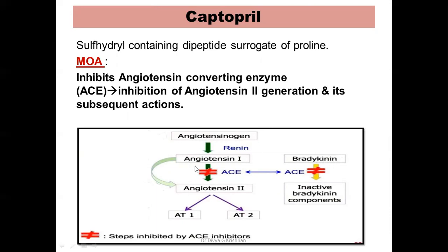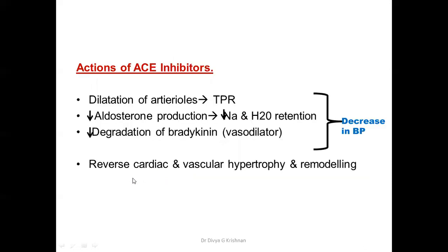Now at this point, just remember one more thing: angiotensin 1 to angiotensin 2 conversion by ACE is called the ACE dependent pathway. There are other pathways also, which we will not be discussing, which cause the production of angiotensin 2. At this point, you only remember the conversion of angiotensin 1 to 2 by the ACE. That is the main area where we are concentrating. But there are other pathways which result in the formation of angiotensin 2, which we are not discussing at this point. So how do the actions of ACE inhibitors occur?